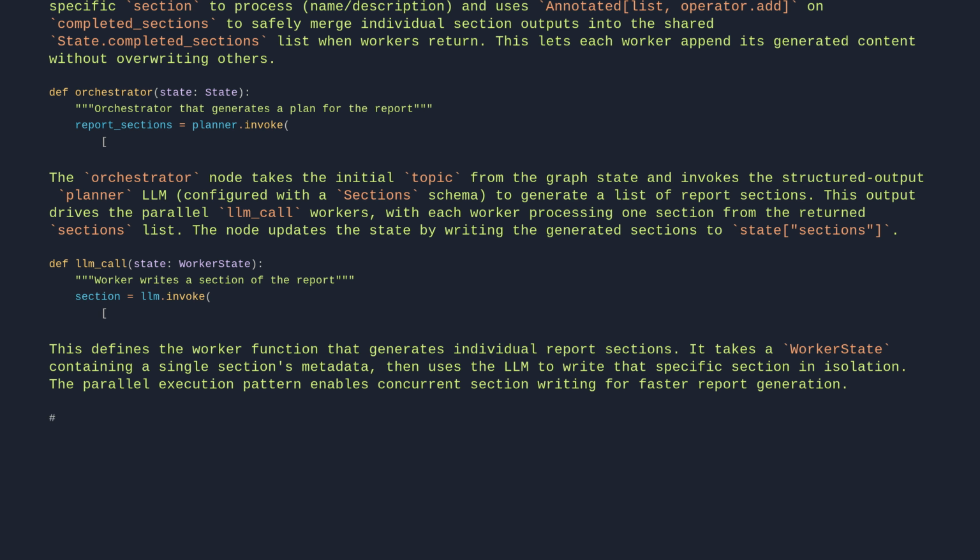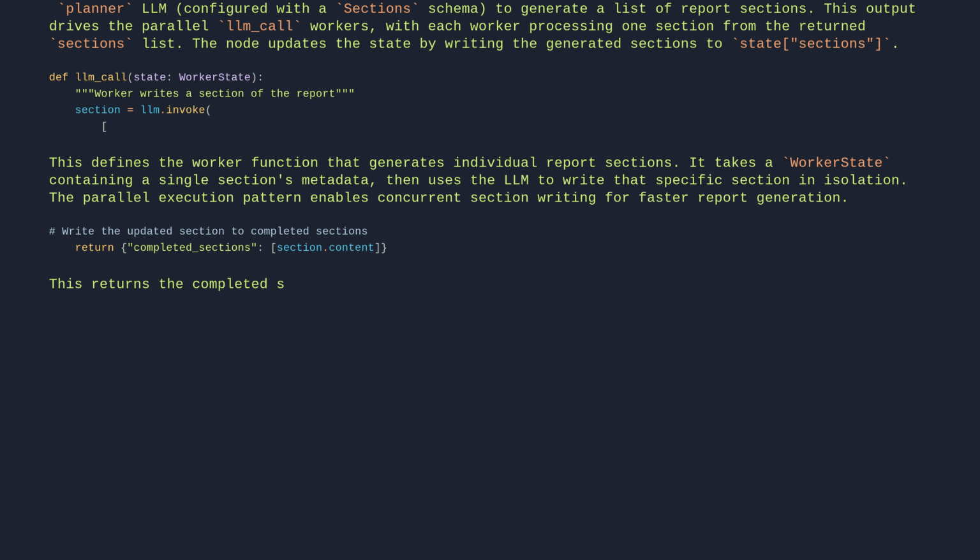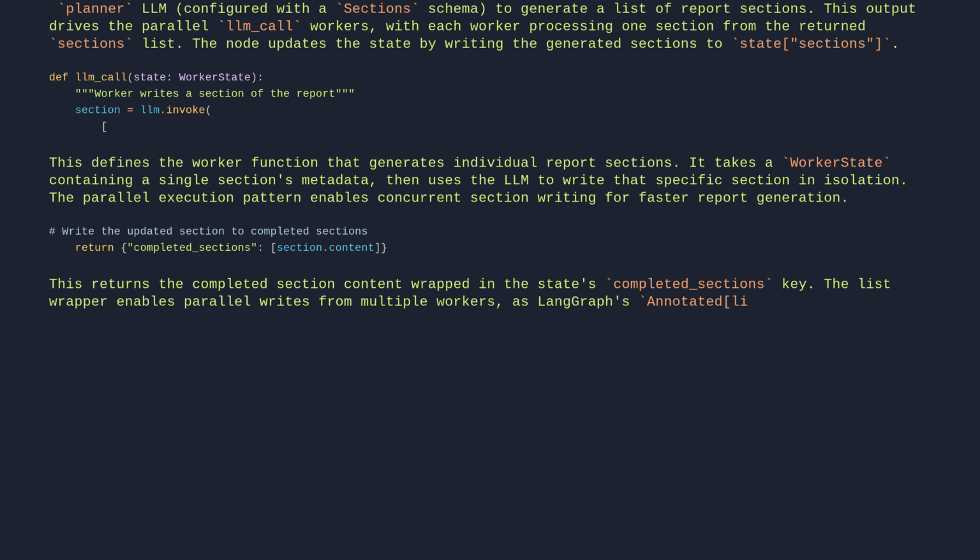# Write the updated section to completed sections. return completed sections, section content. This returns the completed section content wrapped in the state's completed sections key. The list wrapper enables parallel writes from multiple workers, as LangGraph's annotated list operator add reducer merges all worker outputs into a single list.